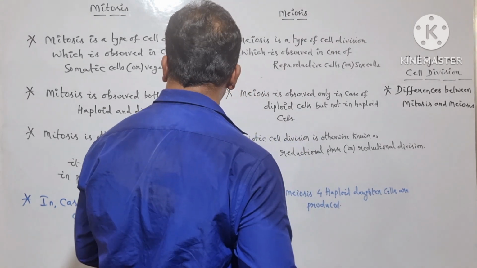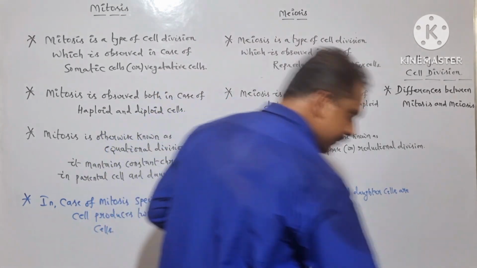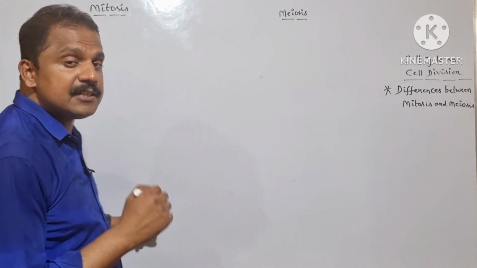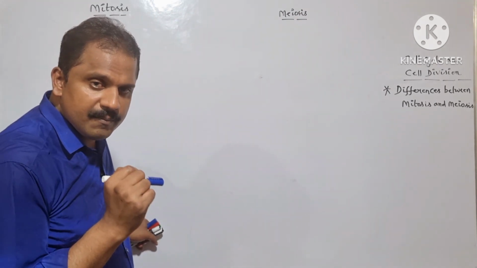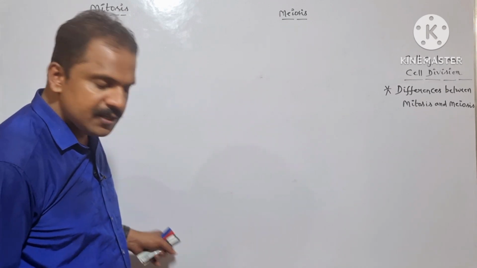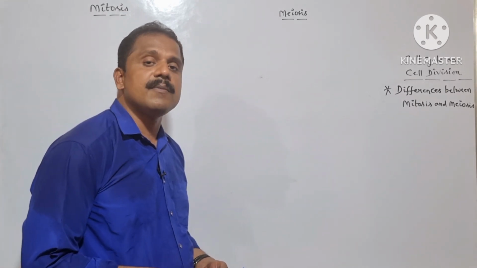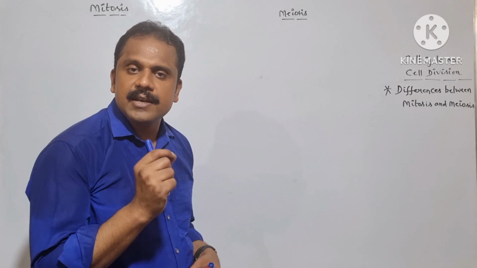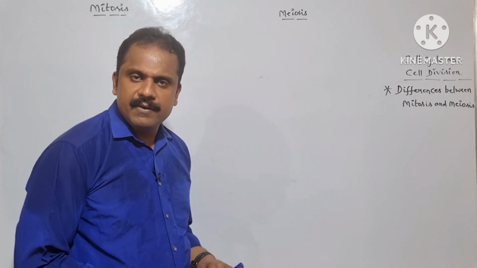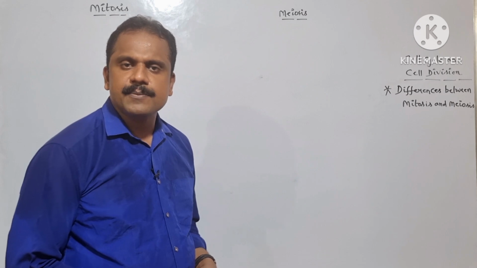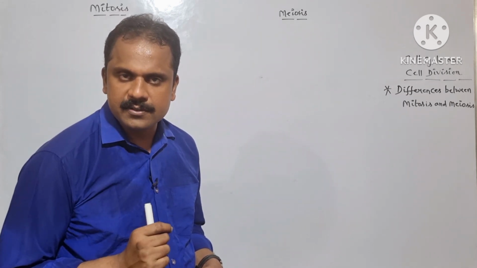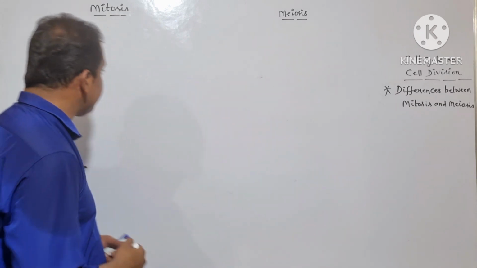So let me arrange the things here. And then the next basic difference between mitosis and meiosis is observed in case of regulation. Mitosis is responsible for the regulation of cell growth, healing and DNA repair. But whereas meiotic cell division is responsible only for the regulation of sexual mode of reproduction. So let me write it here.